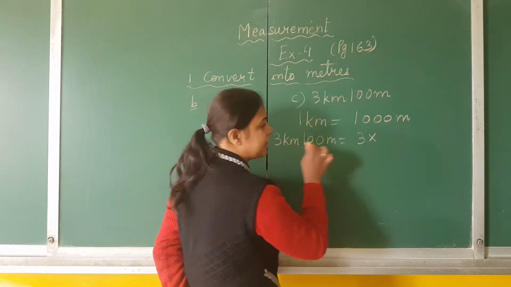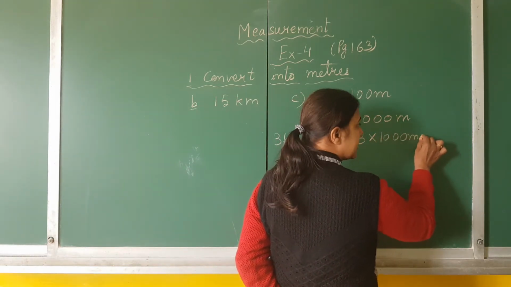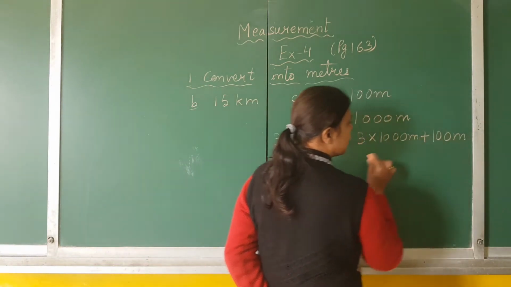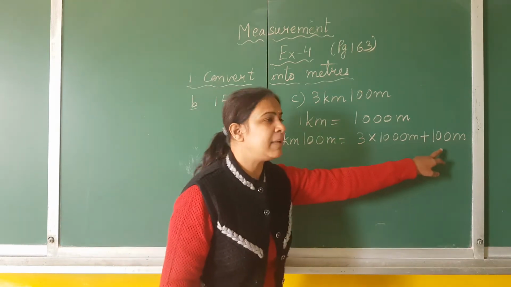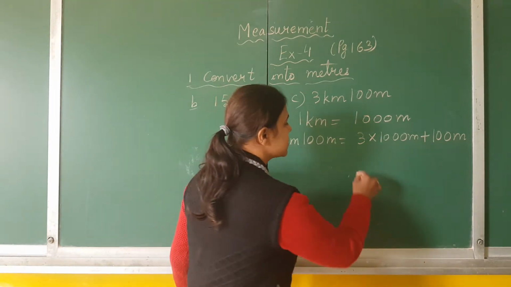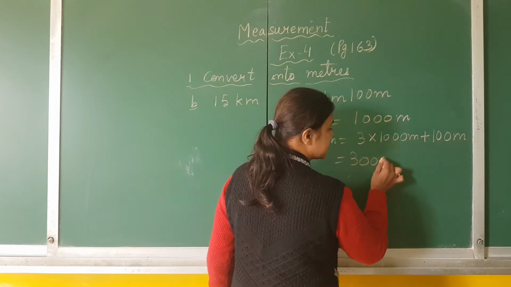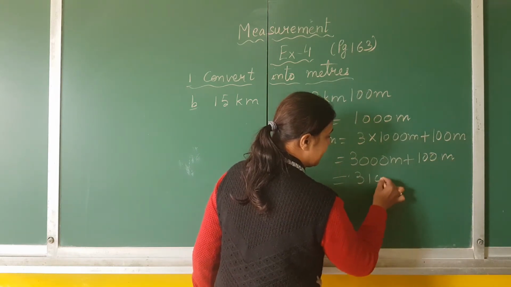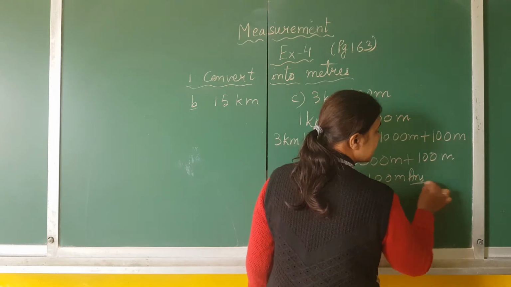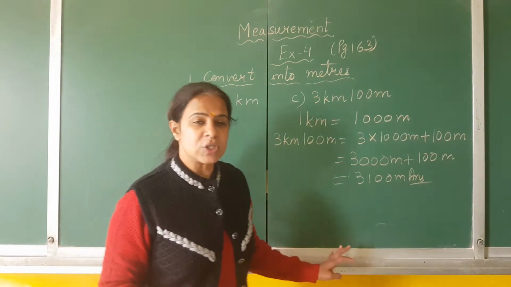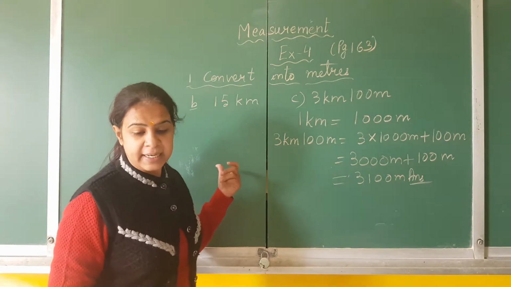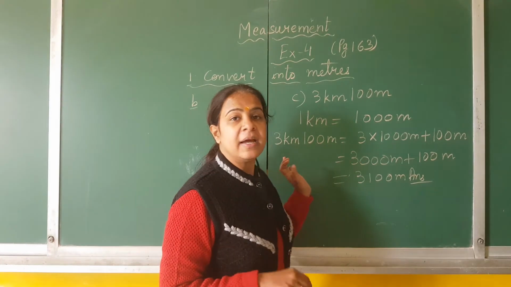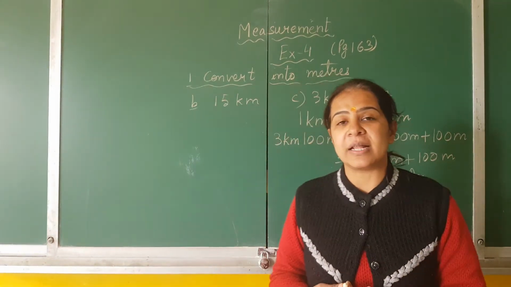3 kilometer means 3 multiplied by 1000 meter, and how many meters are left? 100 meter is left, so I will write 100 meter to be added over here. 3 multiplied by 1000 gives 3000 meters plus 100 meter, so 3100 meter is the answer. Am I clear, children? Try to do question number D, E, F, G, H on your own, and if any doubt is there, I will discuss it in the online class.